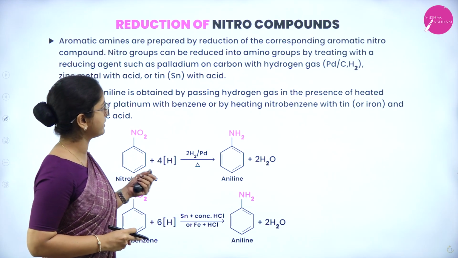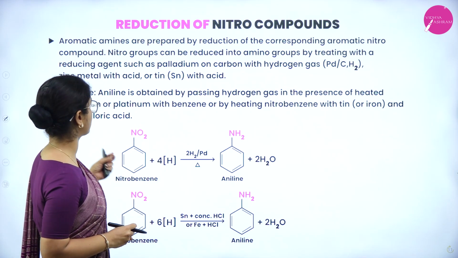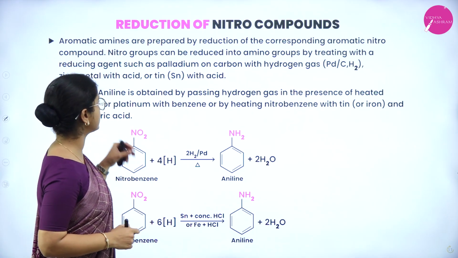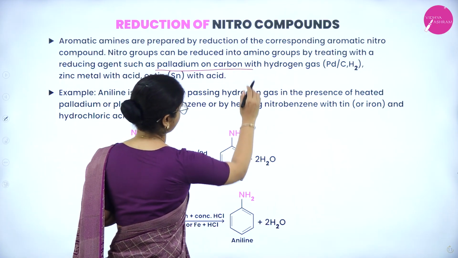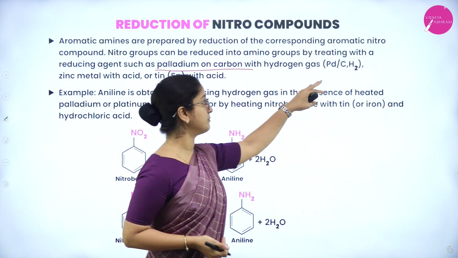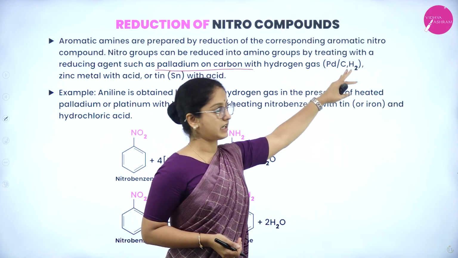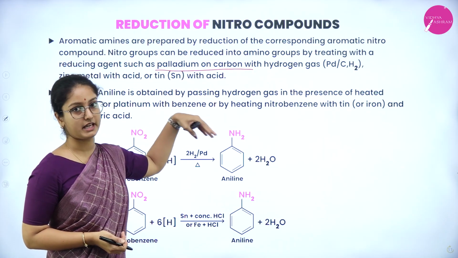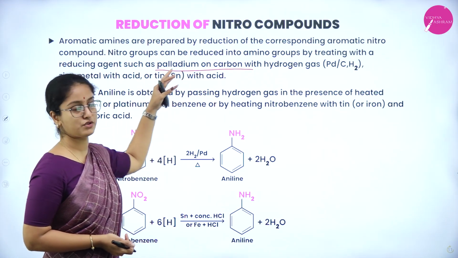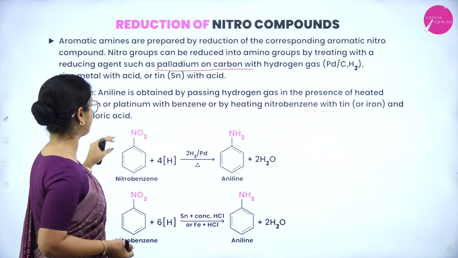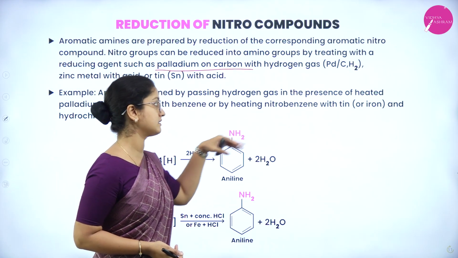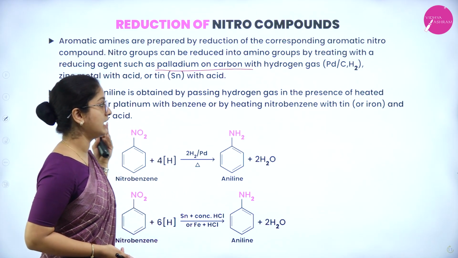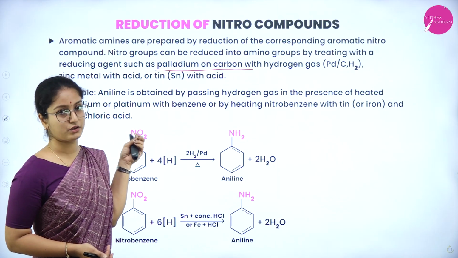Aromatic amines are prepared by reduction of the corresponding aromatic nitro compound. So here the nitro group can be reduced into an amino group by treating with a reducing agent such as palladium on carbon with hydrogen gas, having the symbol Pd on the carbon and hydrogen gas. Zinc metal with acid or tin with acid can also be used for this preparation of amino group. So here is an example, that is aniline is obtained by passing hydrogen gas in the presence of heated palladium or platinum with nitrobenzene, or by heating nitrobenzene with tin or iron and then hydrochloric acid.